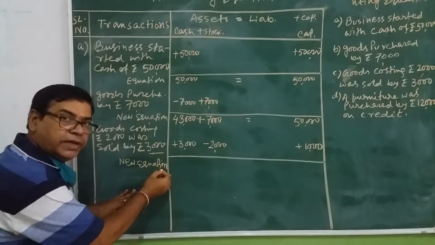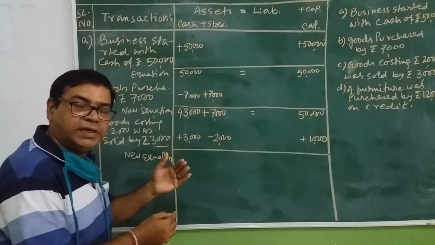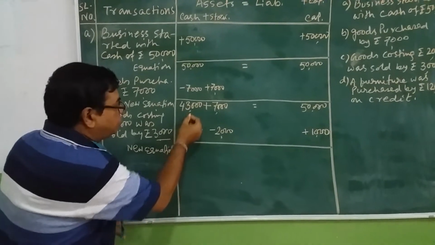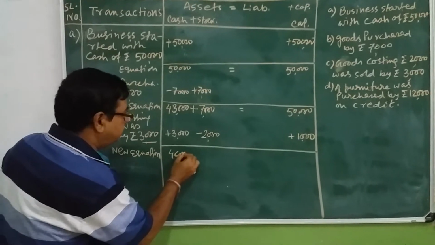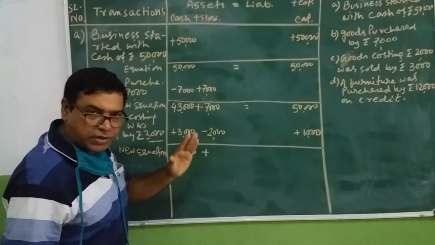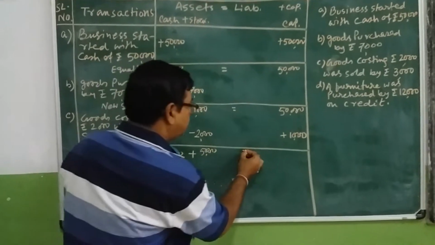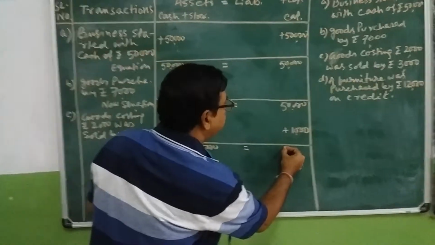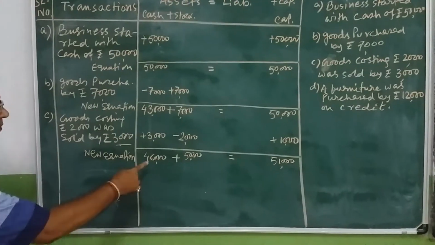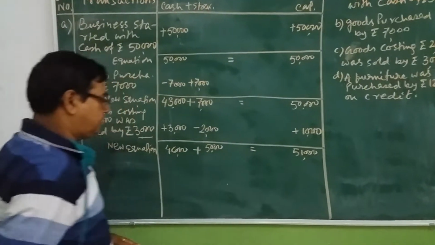So it is the new part of the previous episode. New equation. So 46,000 plus 7,000 stock, 2,000 stock decreased, remaining 5,000, is equal to 51,000. 46,000 plus 5,000 is equal to 51,000.